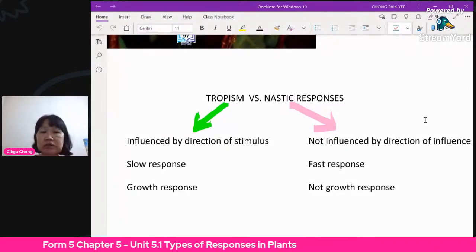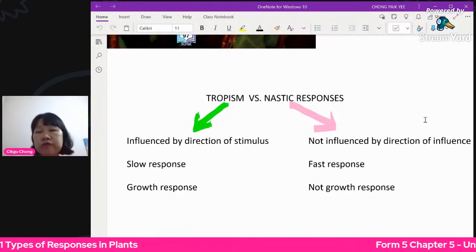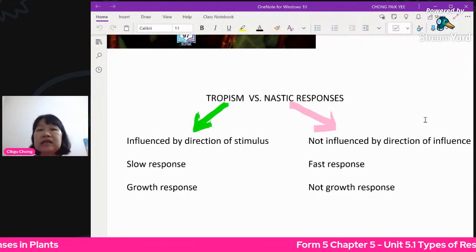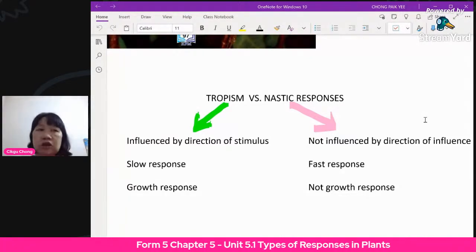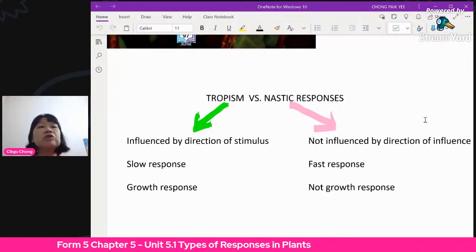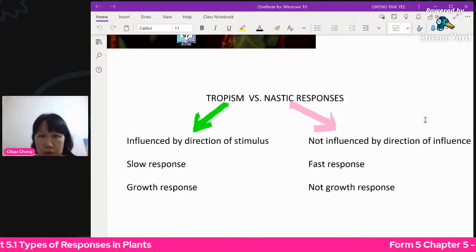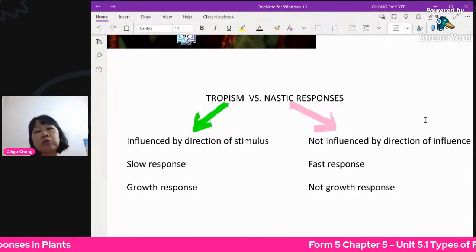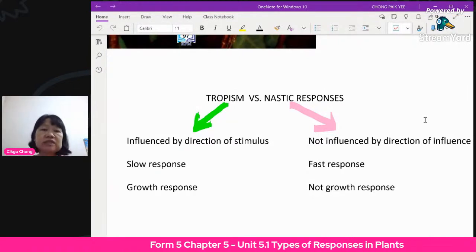Okay, so the third one is talking about growth. What kind of response is it? Tropism is a growth response. Okay, so I mentioned just earlier, it's slow because the plant is getting taller and taller. So as it grows taller, if the sunlight comes from one direction, it will grow towards that direction. And if the roots are growing downwards, it's also growing. And if the water is on one side, the roots will also grow towards that side. So it's a growth response.